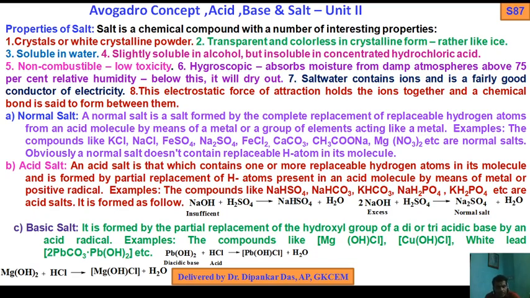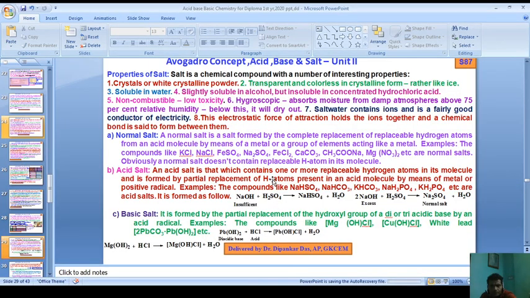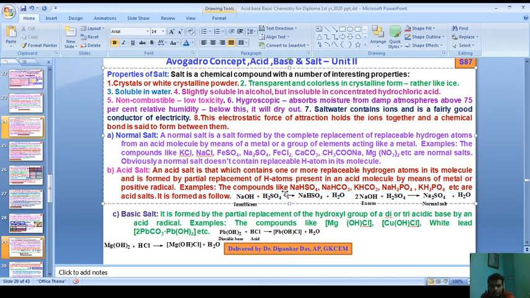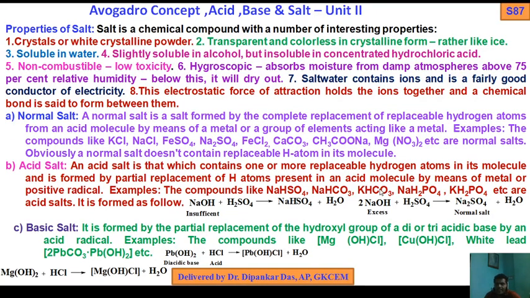So what is acidic salt? An acid salt is that which contains one or more replaceable hydrogen atoms in its molecule and is formed by the partial replacement of H atoms present in an acid molecule by means of a metal or positive radical.